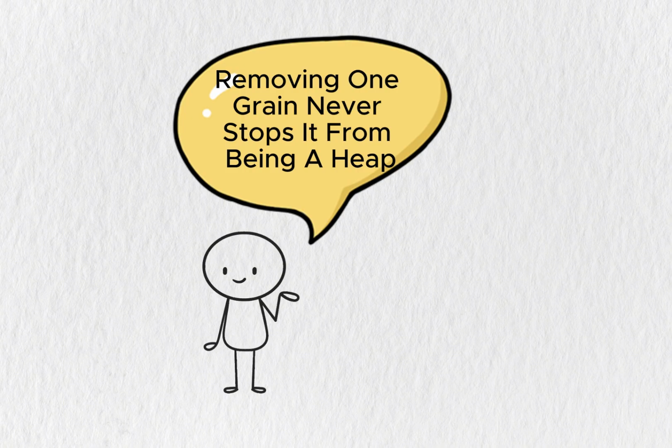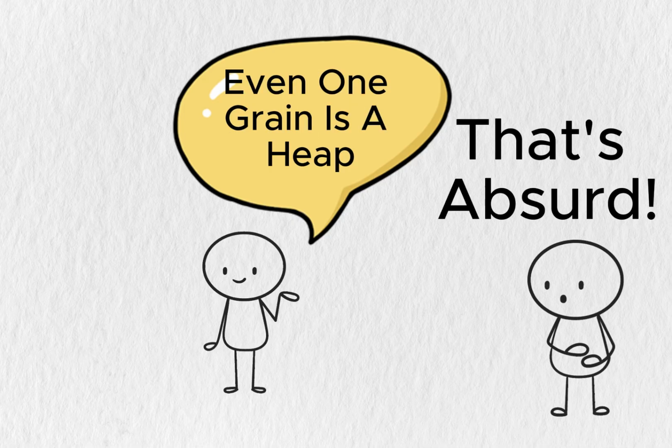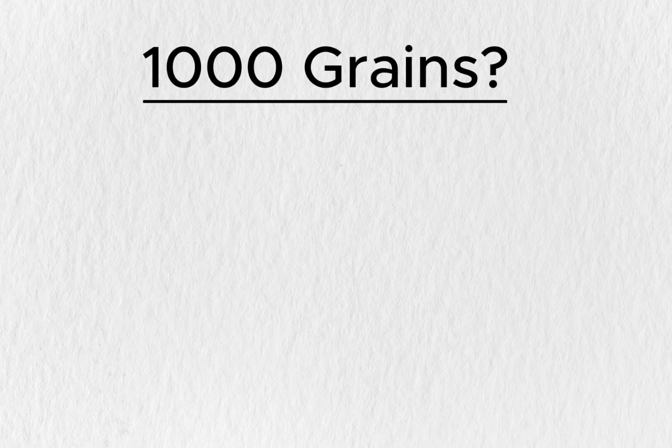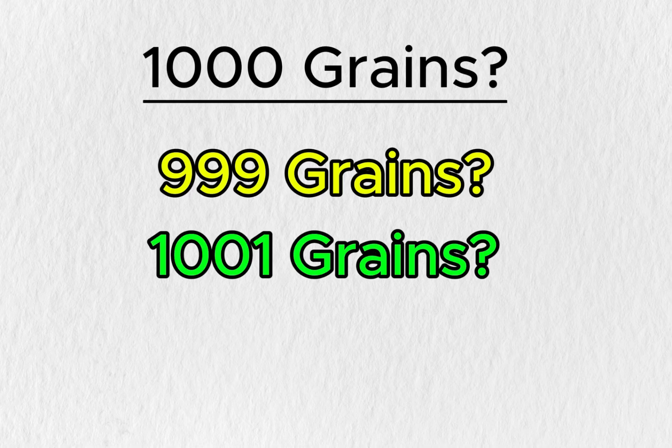If you say removing one grain never stops it from being a heap, then you'd have to say that even one grain is a heap. But that's absurd. If you draw a line, say at 1,000 grains, that feels totally arbitrary. Why not 999? Why not 1001?